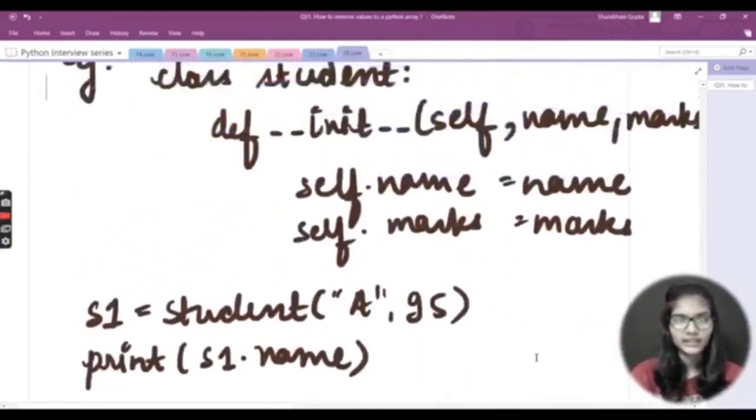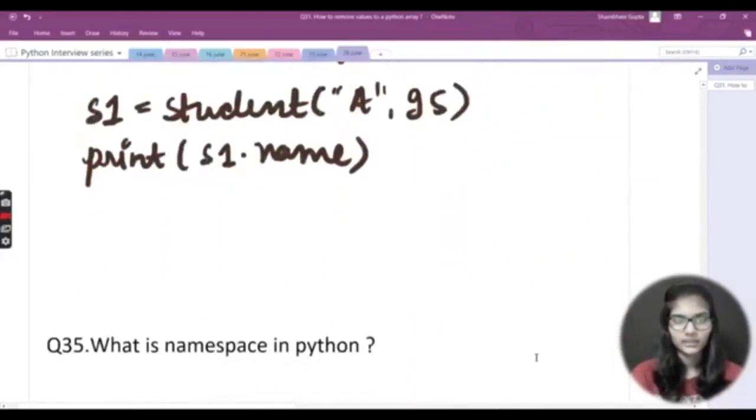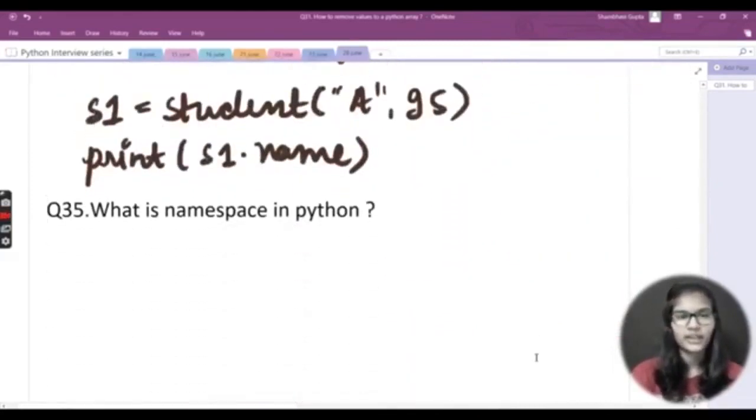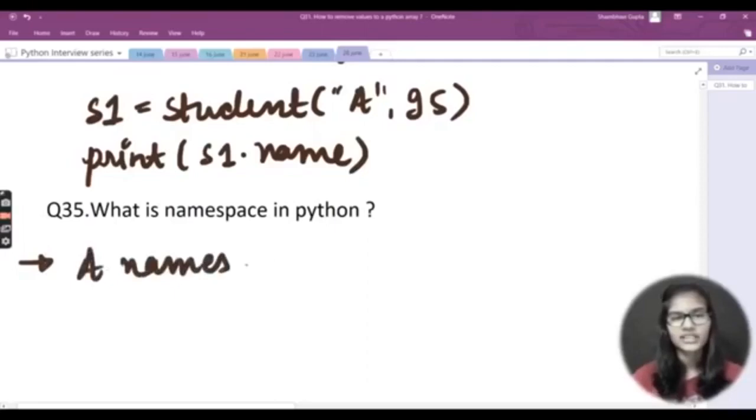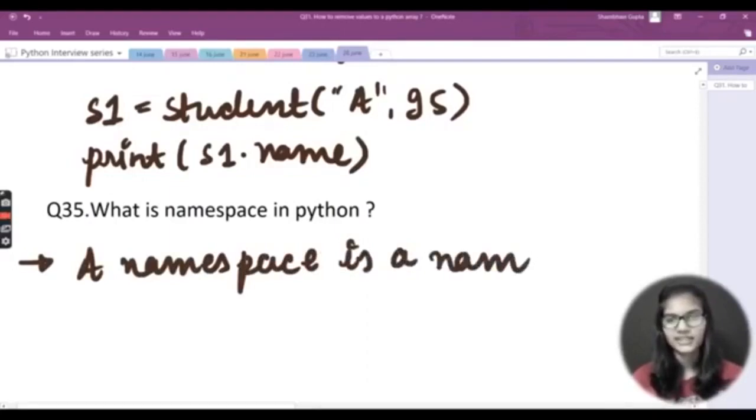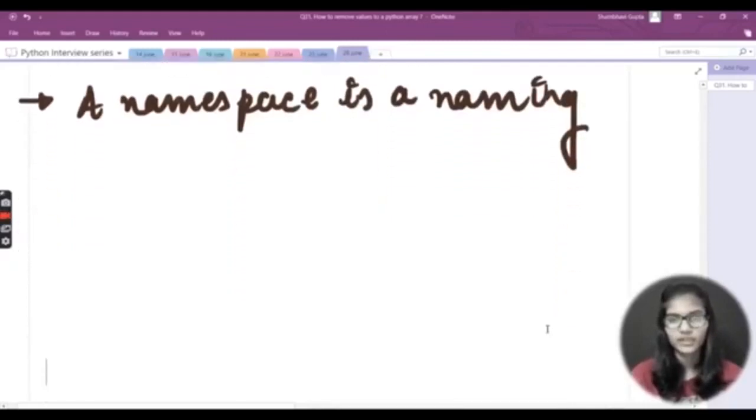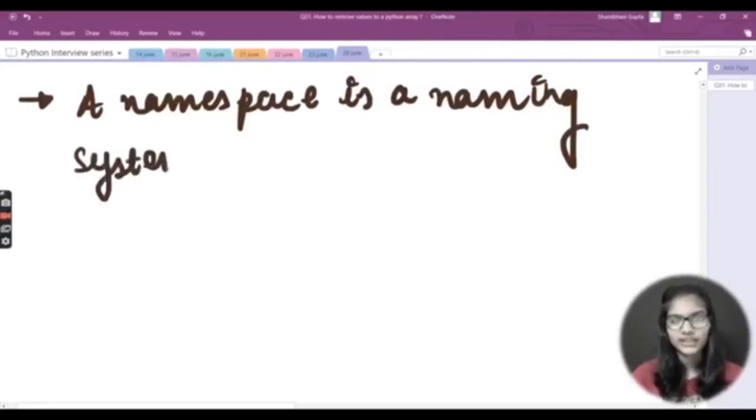Let me come down and see where that question is. So my next question is, what is namespace in Python? The answer for this question is very easy, so I would just write that here as well. A namespace is a naming system. Let me come down first so that I can write it properly. A namespace is a naming system used to make